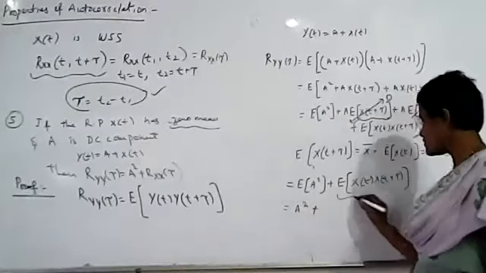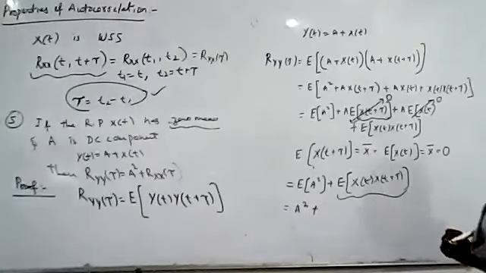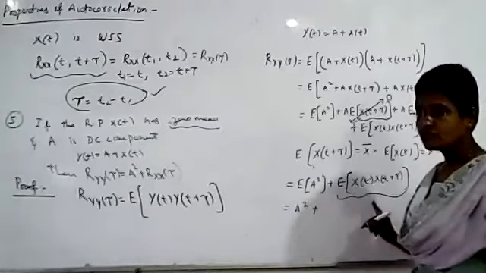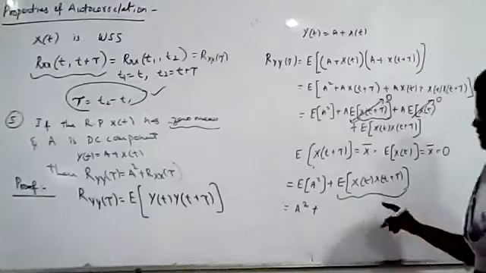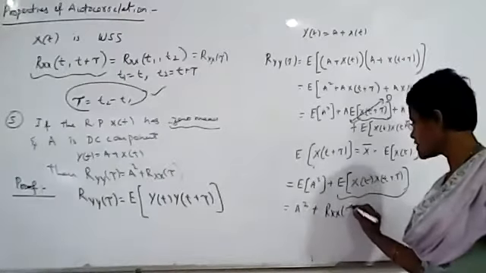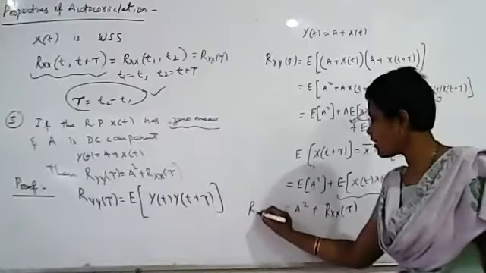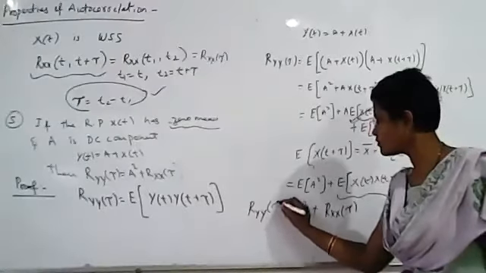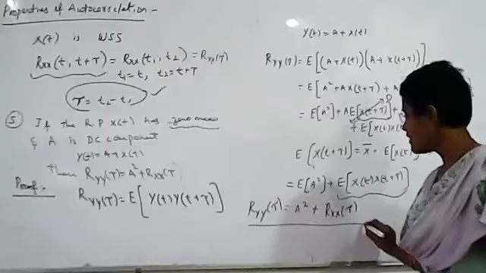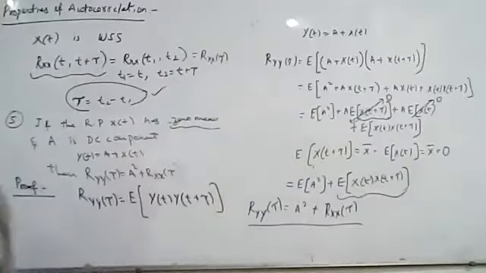Can you tell me what this formula is, students? This is R_xx of tau, the correlation function of x. So R_yy of tau is equal to a squared plus R_xx of tau. That is our fifth property.